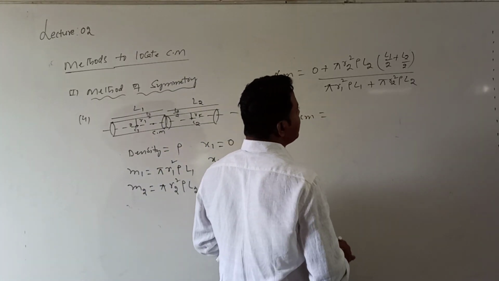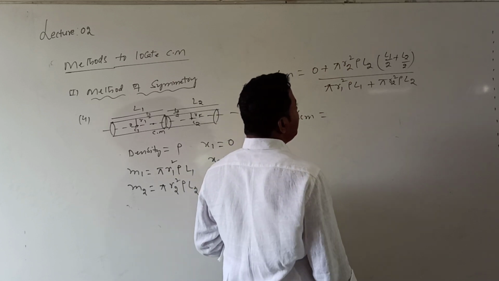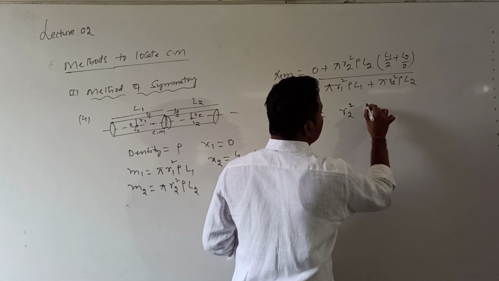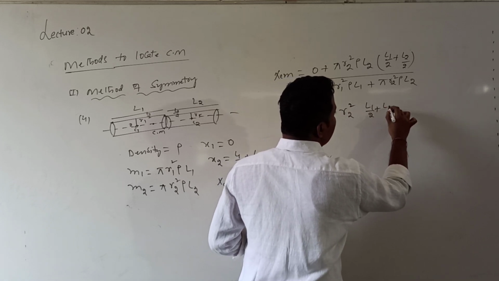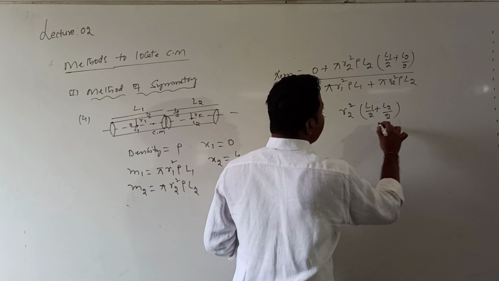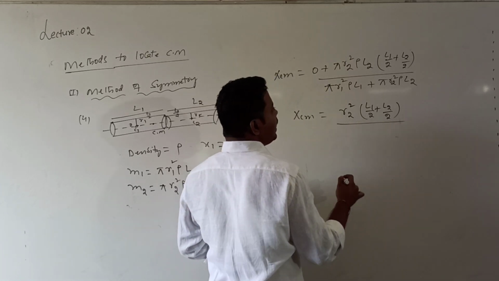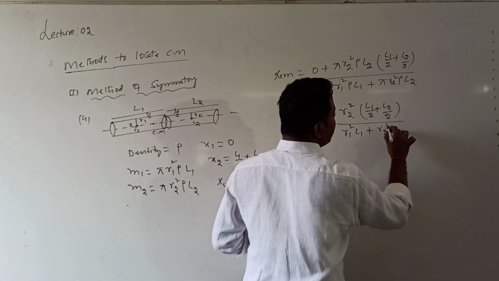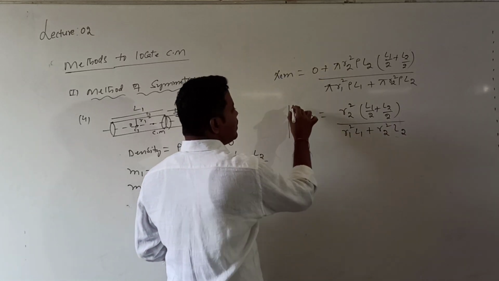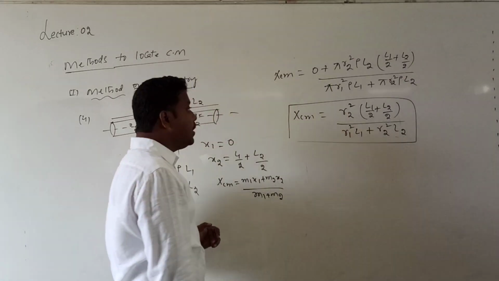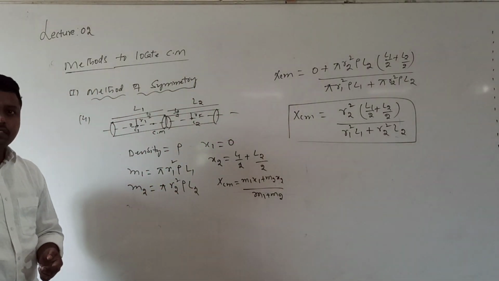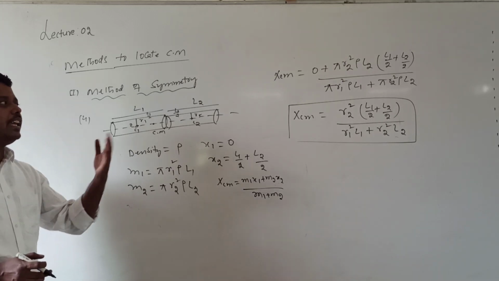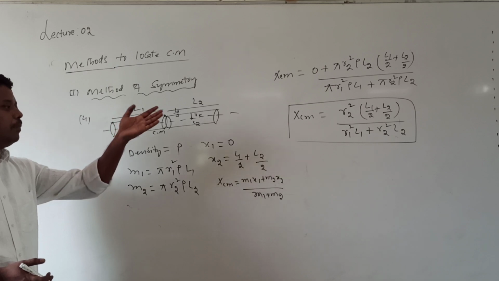In numerator and denominator, pi into rho will be cancelled. Then I get XCM equal to R2 square into (L1 by 2 plus L2 by 2) divided by R1 square into L1 plus R2 square into L2. So this is the distance of the center of mass from the center of the first cylinder. Everywhere we apply the same formulas: calculating the masses, then calculating the distances, then applying the formula.